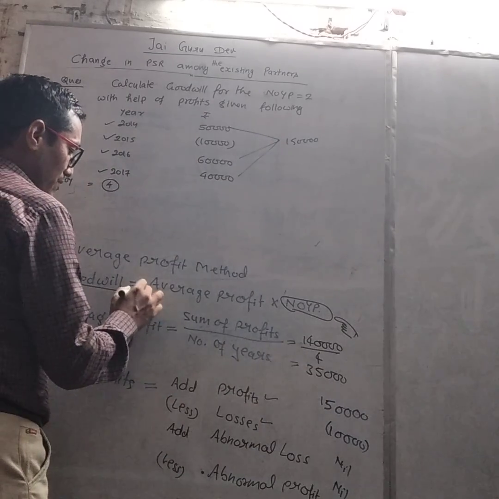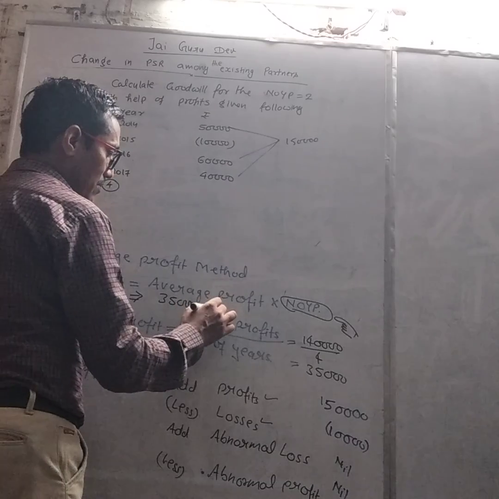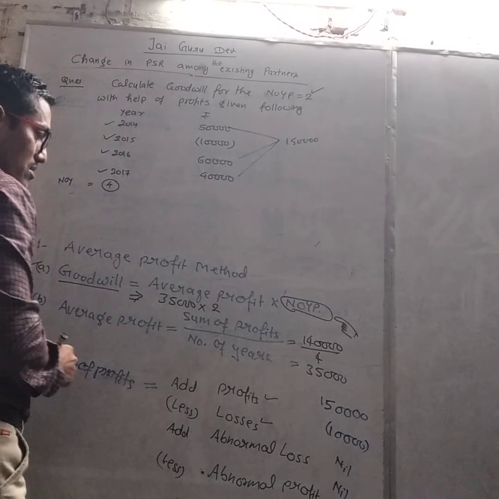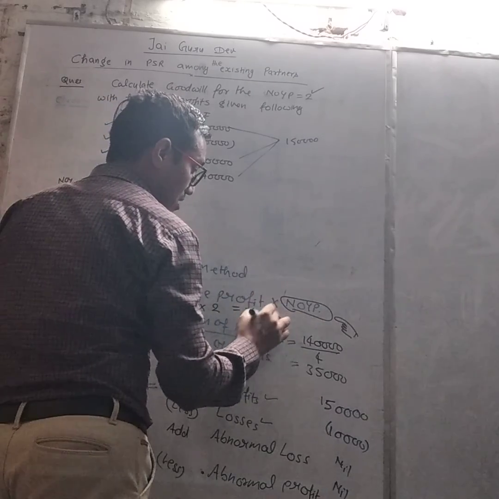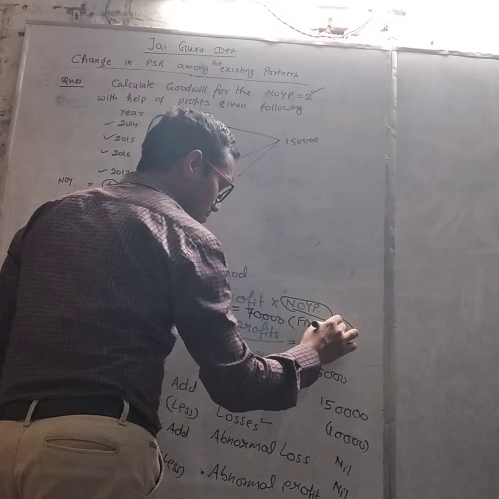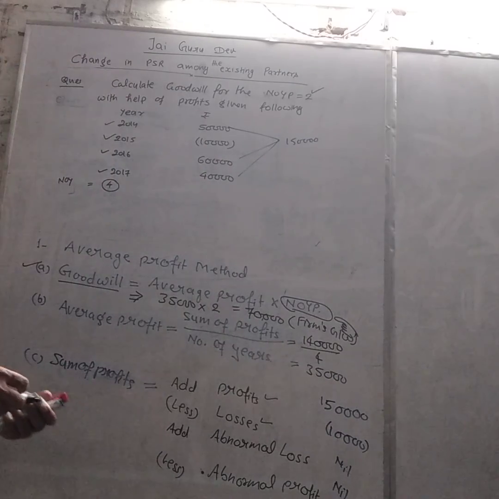Now average profit will be 35,000 multiplied by 2. Number of years purchase we have is 2 in this question. So there is a goodwill of 70,000 in the firm. It is known as the firm's goodwill.